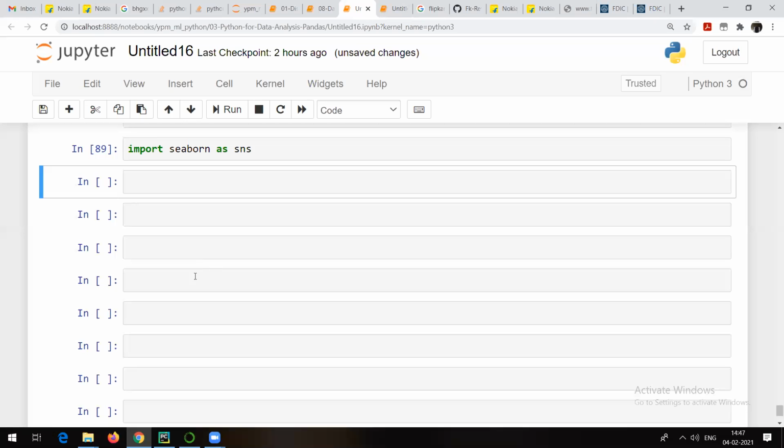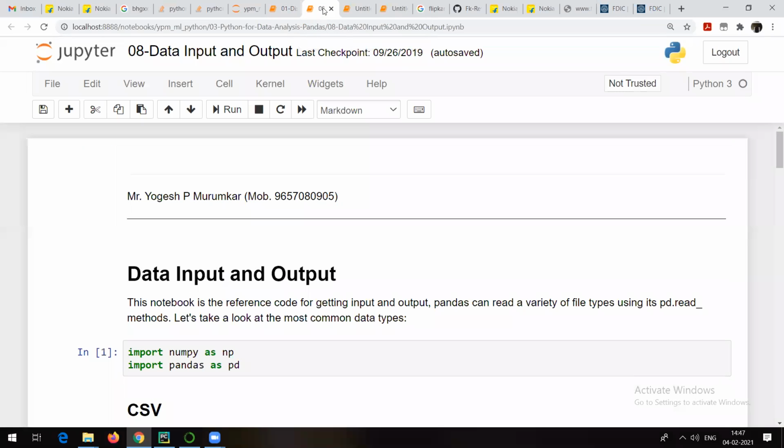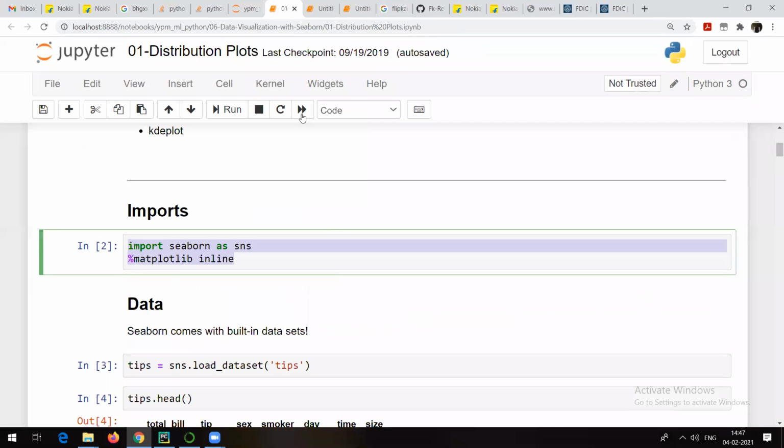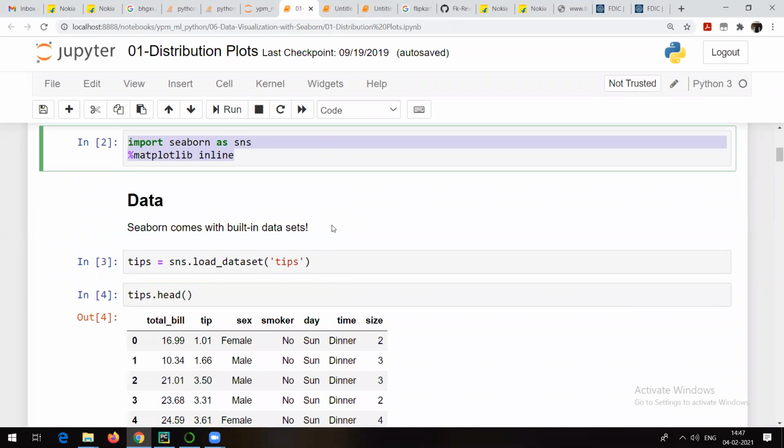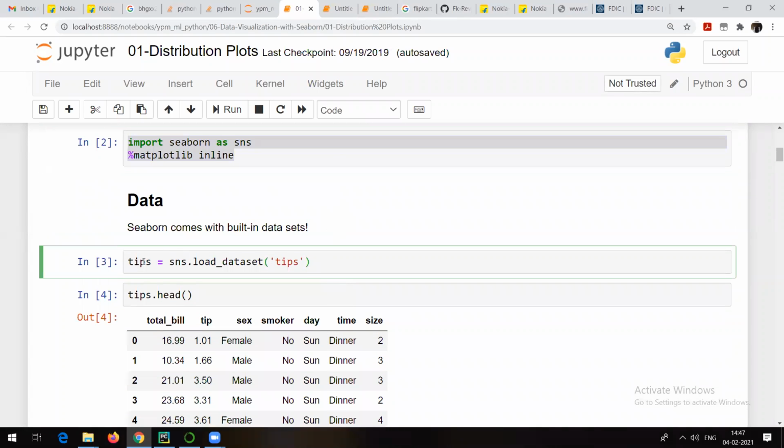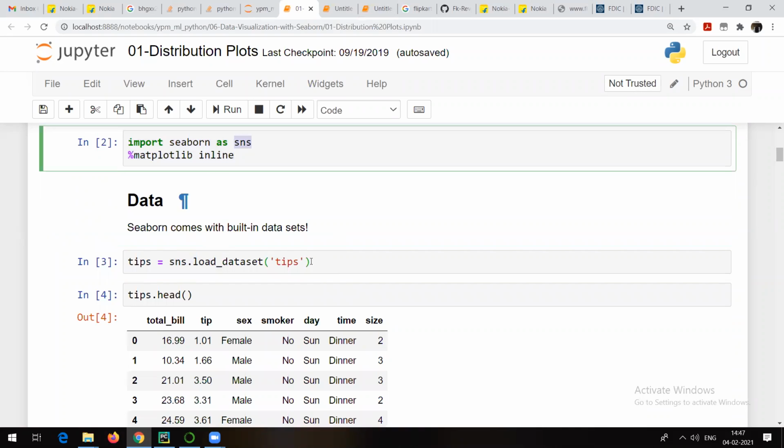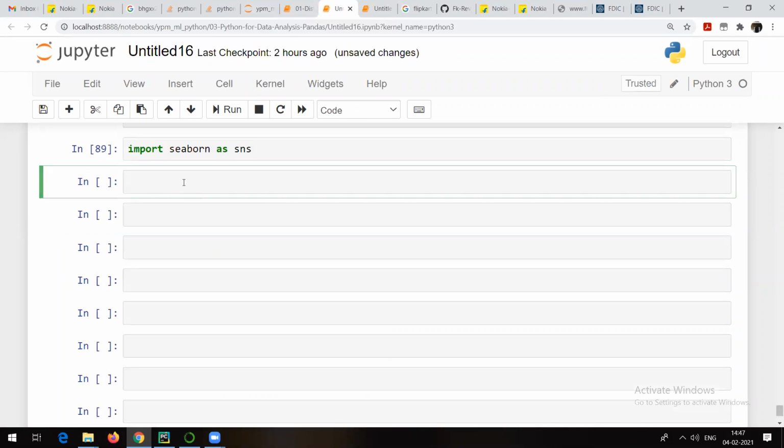But interpretation plays a very important role, because anyone can understand the language. Interpreting and understanding the data is very, very important, because if you do not understand the data, it is of no use. That is not going to help. So here, sns is the alias we have given for Seaborn, and with the help of the same alias I'm just trying to load a dataset.